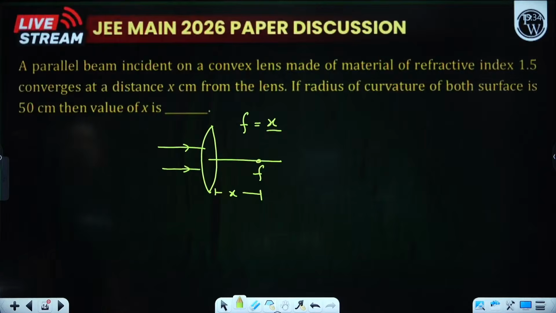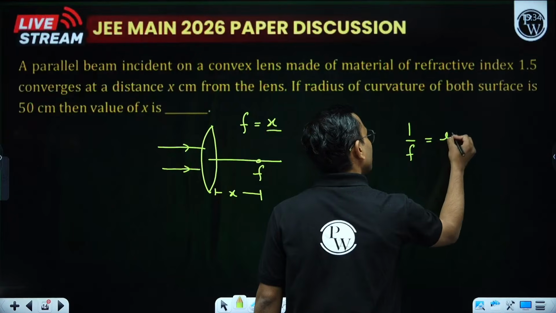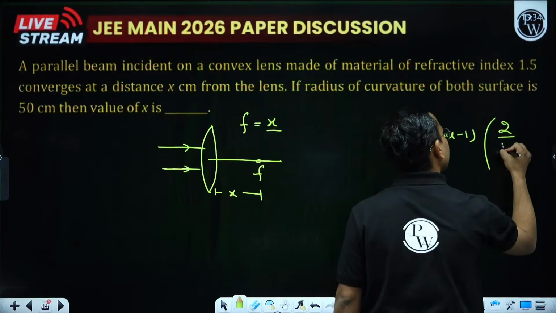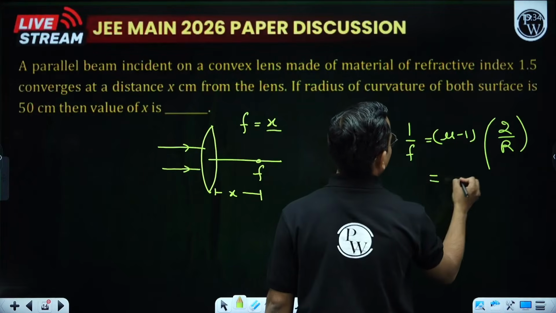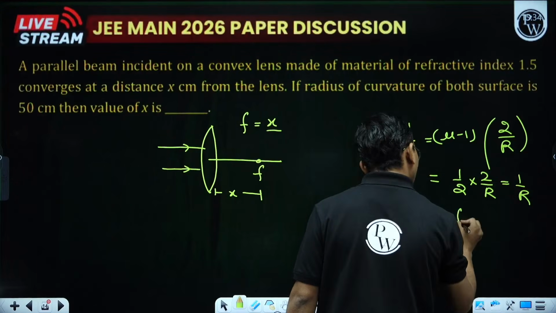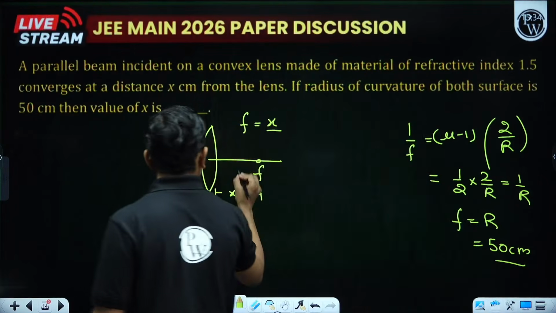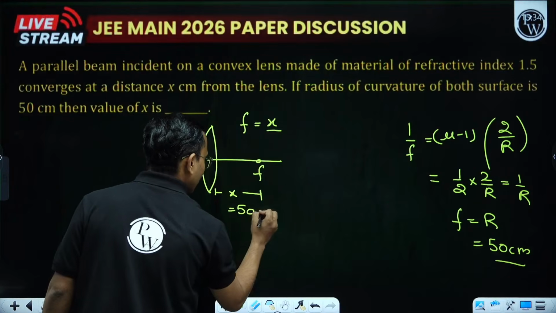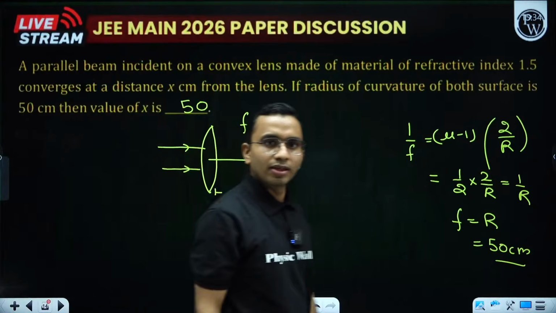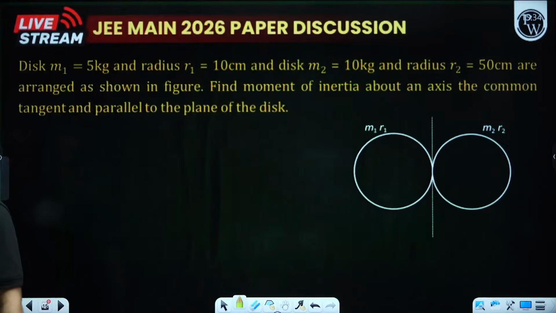If the radius of curvature of both the surfaces is 50 centimeter, what is the value? Use the lens maker formula. 1 by f is equal to mu minus 1 into 1 by r1 minus 1 by r2, and this is a convex lens, so 2 by r. Simple. Mu is 1.5, so 1 by 2 into 2 by r. This becomes 1 by r. So basically my focal length is equal to the radius of curvature, and this is 50 centimeter. This means x is 50 centimeter. So x comes out to be 50. Getting it? Easy question. See another easy question.